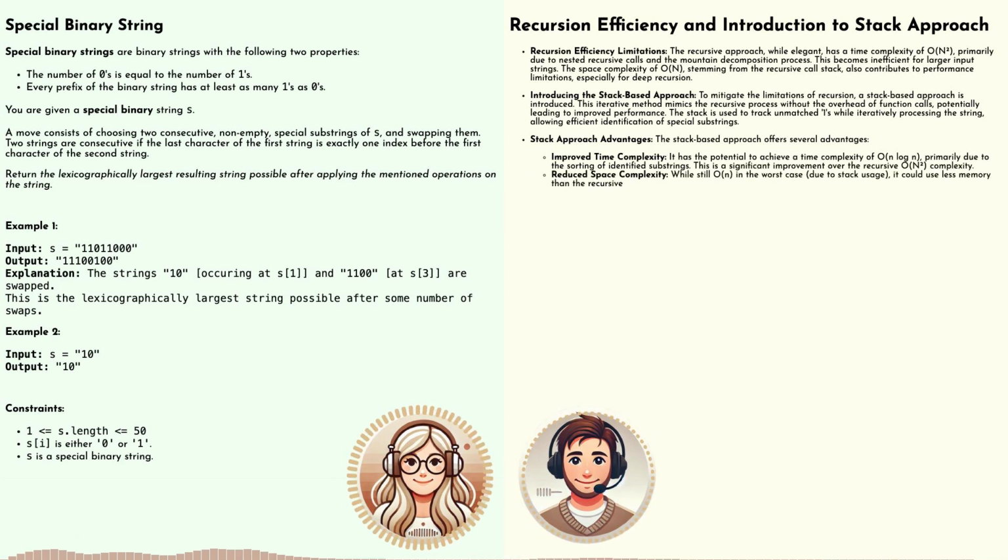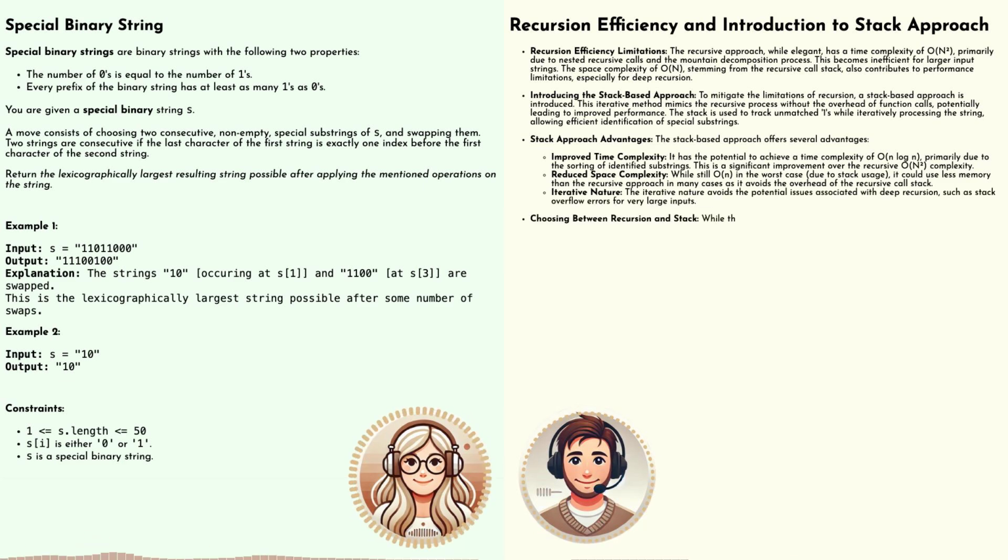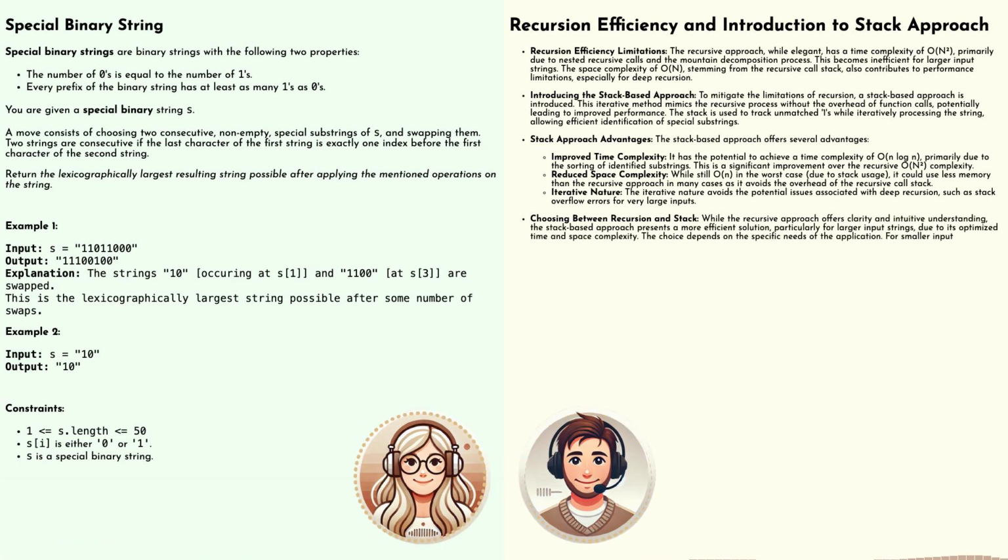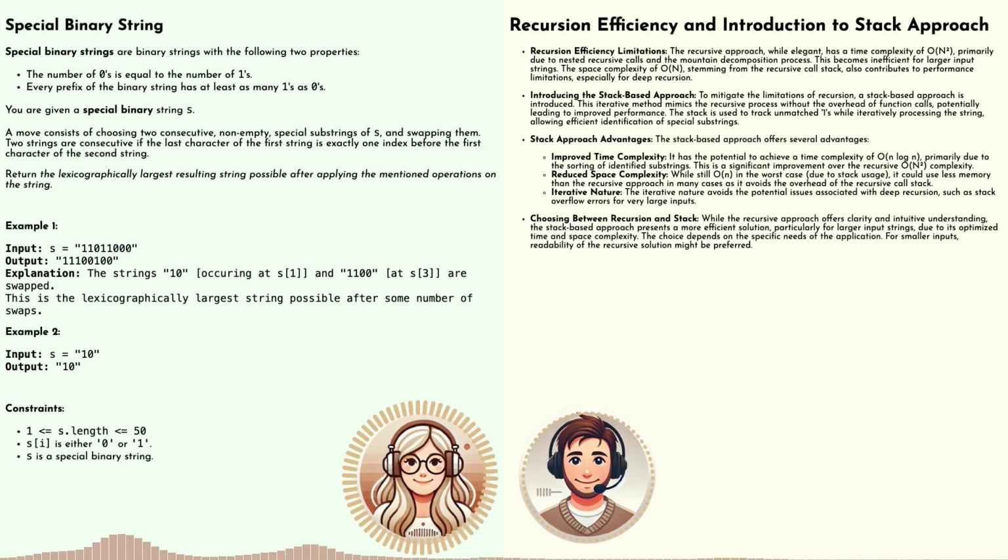This is where we go beyond just the first digit. Since both 1100 and 10 start with 1, we look at the next digit. 1100 has another 1, while 10 has a 0. Since 1 is larger than 0, 1100 comes before 10. So it's like a tiebreaker. Exactly. If the first digits are the same, we move on to the next one until we find a difference. Clever. So our final string would be 110010, which in this case happens to be the same as the original string. Exactly. Of course, in other cases, the rearranging might be more significant.